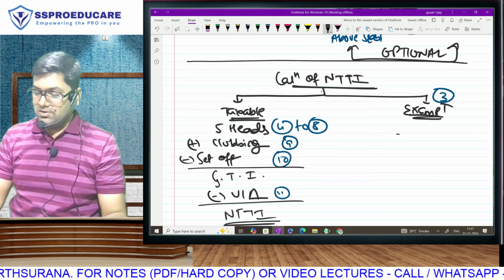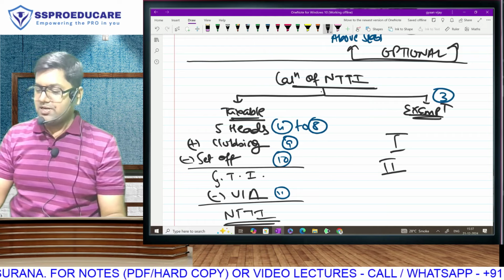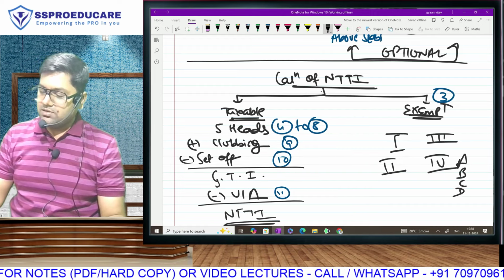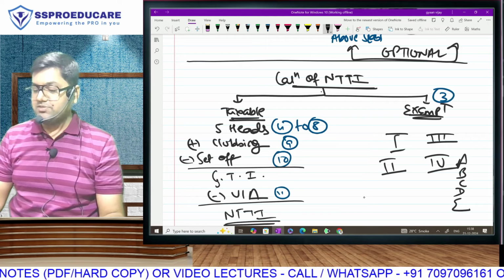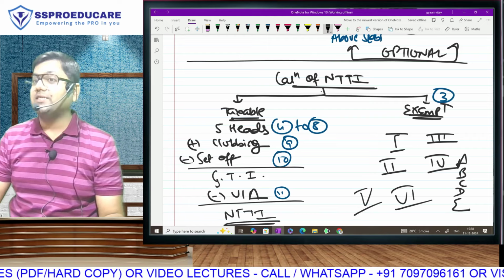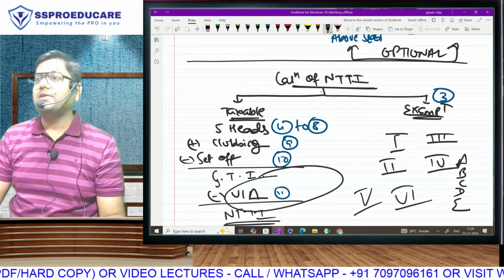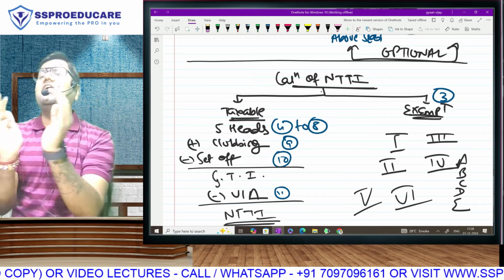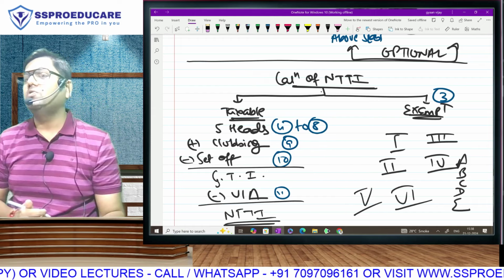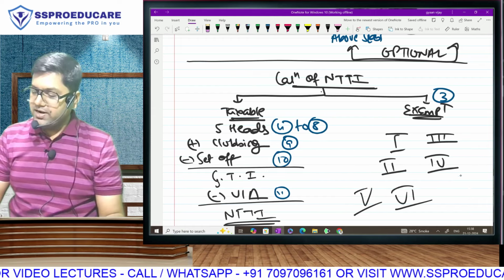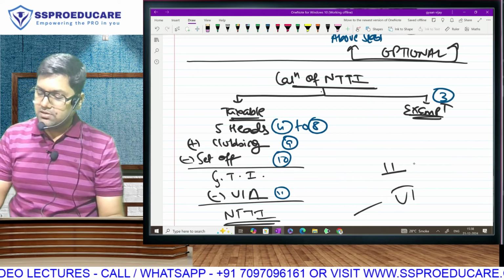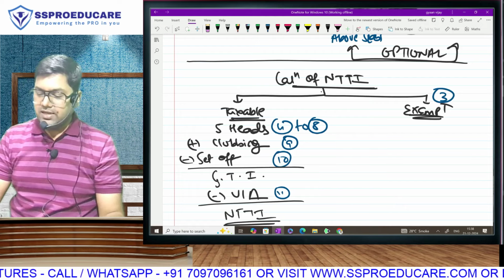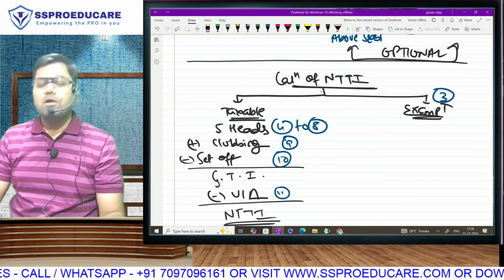Chapter 1 basic concept, chapter 2 residential status, exempt income. Chapter 4 has 5 parts, so that is 5 heads of income. In chapters 5 and 6 you will get clubbing and set off, and then in chapter 6 you will get deductions. So the law has merged related sections into a chapter. Deductions are given to you in chapter 6A, but in our index it is chapter number 11. And this is how we have to learn 9 chapters.